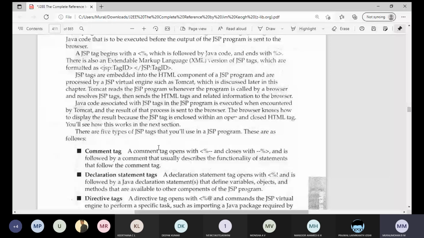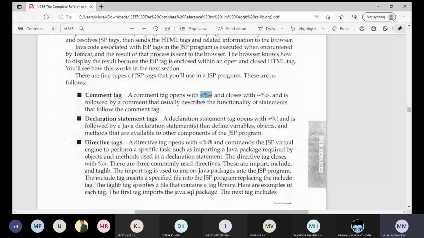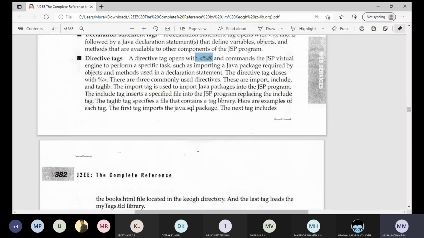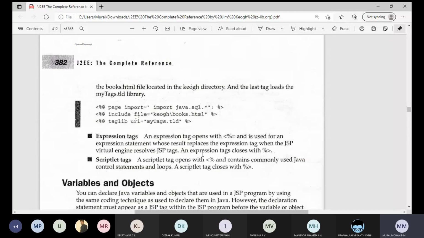Also in the previous class we learned the various types of tags inside the JSP. We have seen the comment tag, the declaration tag, and next the directive tag. If the JSP engine needs to perform a specific importing of Java packages required by the objects and the methods, then we can use this directive tag. We have also seen the types of directive tags.